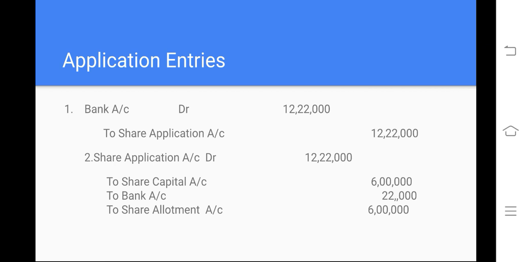Now we shall discuss how to write the journal entries. Bank account debit 12,22,000 to share capital, share application account. This application should be transferred to bank, share capital, and also share allotment.